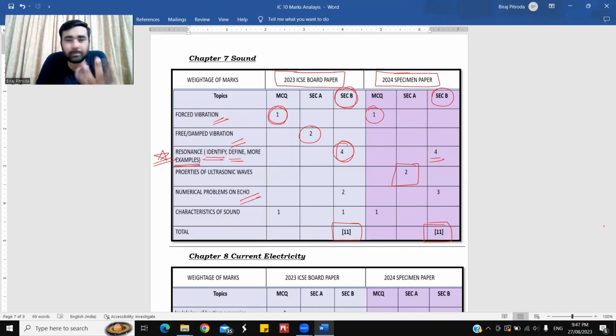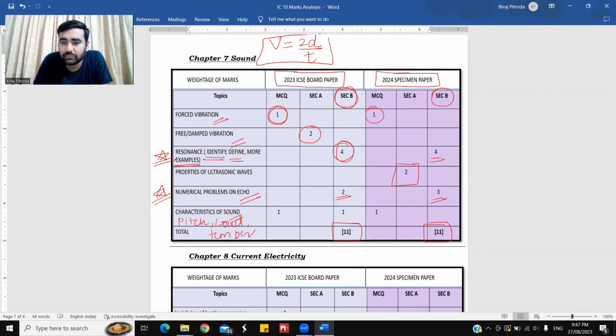Numericals based on echo are by default going to come in the exam, either for 2 marks or for 3 marks. This is based on a formula, V is equal to 2D upon T. So one numerical based on echo was seen in the specimen paper for 3 marks and in the board paper for 2 marks. Characteristic of sound: we have pitch, we have loudness, and we have timbre.